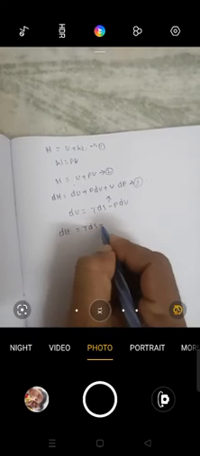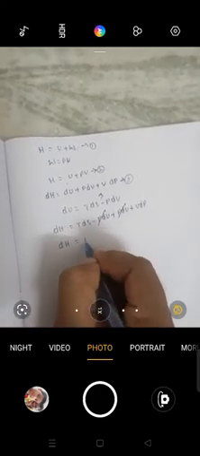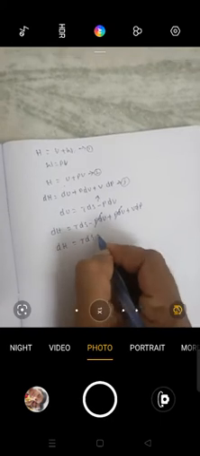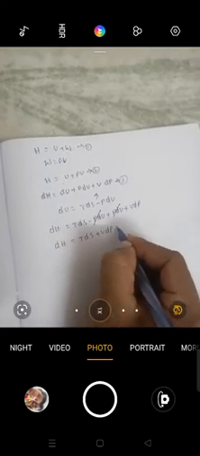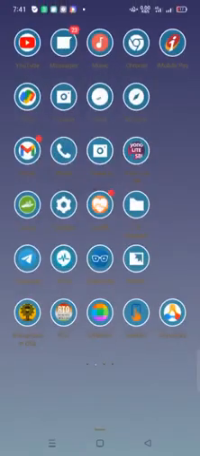Then we got dH is equal to Tds minus PdV plus PdV plus VdP. Then minus PdV and plus PdV are both cancelled. So therefore we got dH is equal to TdS plus VdP. This is the enthalpy equation.